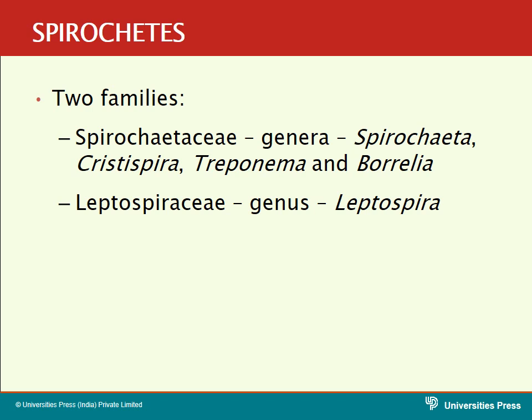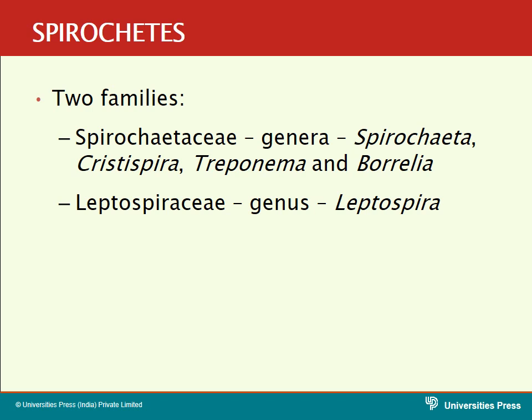These genera include Spirochaeta, Cristispira, Treponema, and the last genus, Borrelia. The next family is Leptospiraceae. In this you have only one genus, that is Leptospira.